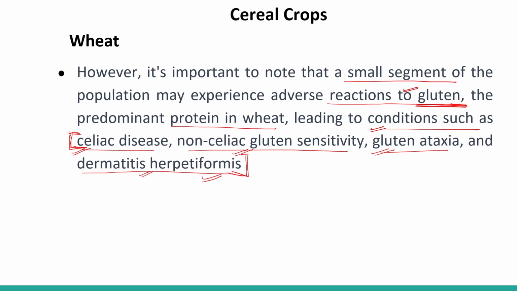So these are some of the problems people are facing if they consume wheat.